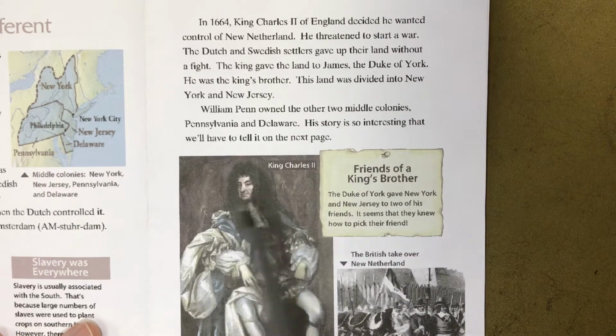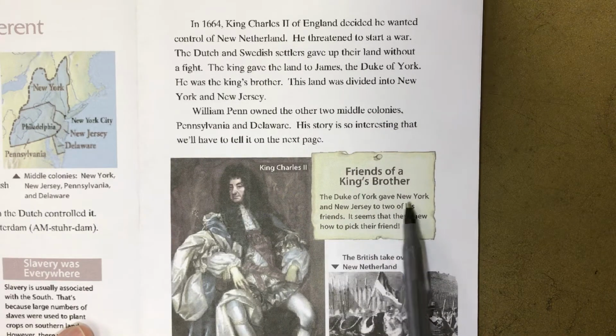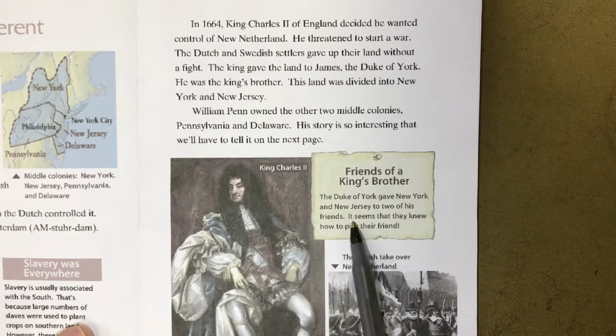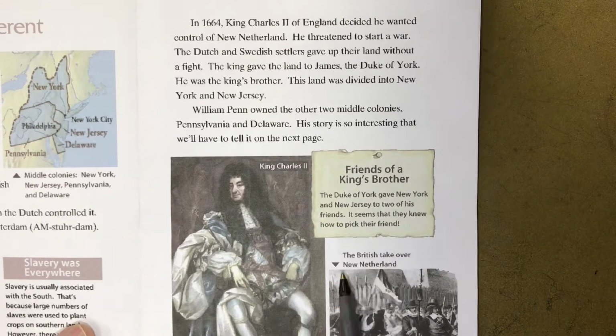King Charles II. Friends of a king's brother. The Duke of York gave New York and New Jersey to 2 of his friends. It seems that they knew how to pick their friends. British take over New Netherland.